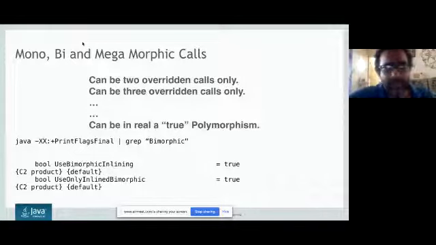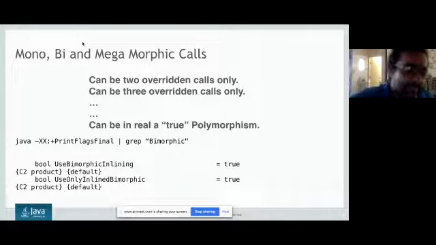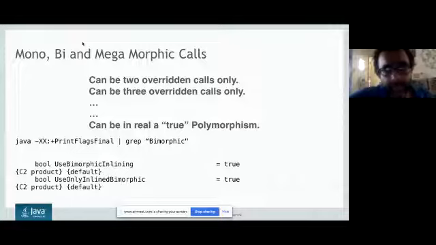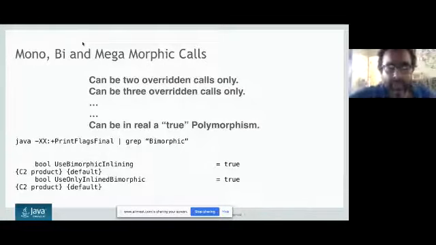So these are the values which are true actually, and I have explained what monomorphic and bimorphic calls are. We have attained almost 7 to 8% performance optimization by replacing the true polymorphic call with monomorphic calls and bimorphic calls. The figures are really good, and that's why it is default true.